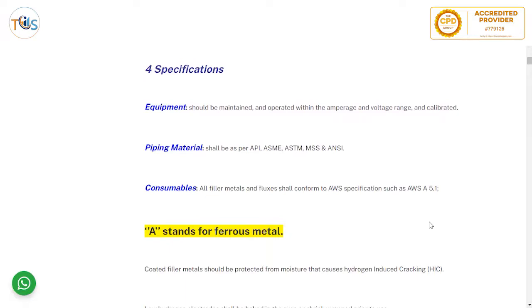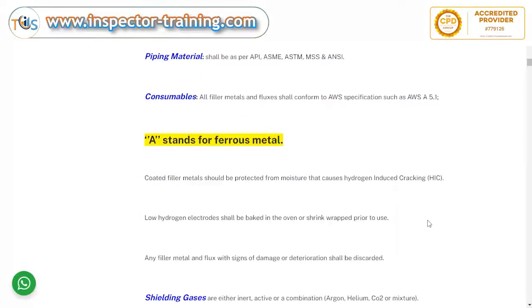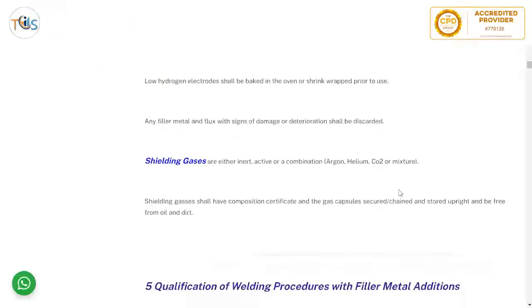Consumables: all filler metals and fluxes shall conform to AWS classification such as AWS A5.1. So filler material as per AWS classification. And A here stands for ferrous metal. It might be a potential question.